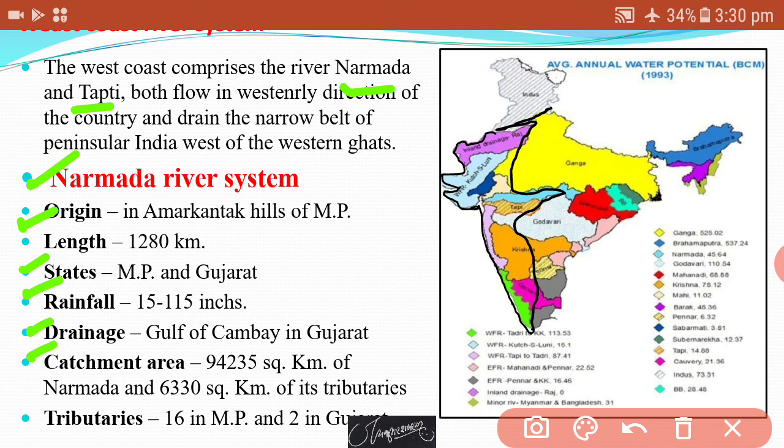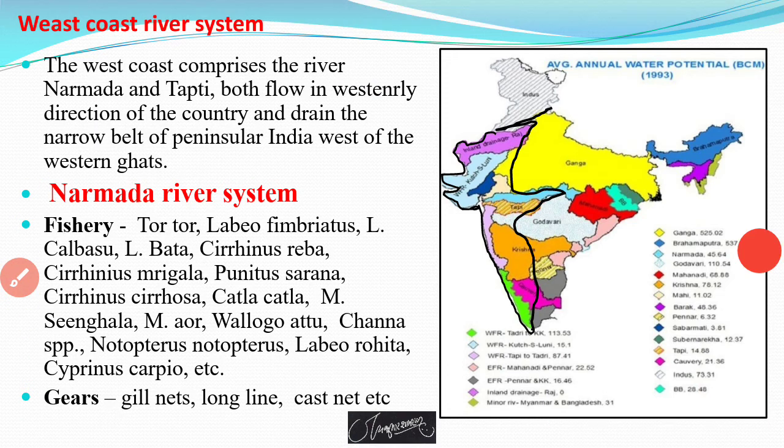Total catchment area is about 94,235 square kilometer, of which Narmada and 6,330 square kilometer of its tributaries, and some 16 tributaries of this Narmada in Madhya Pradesh and 2 in Gujarat. The west coast comprises the river Narmada.